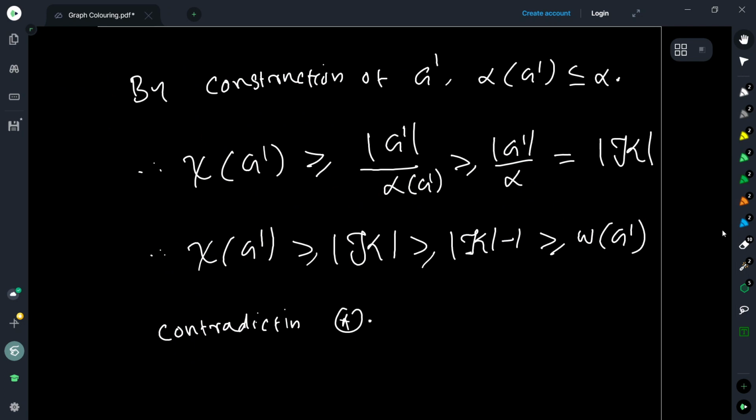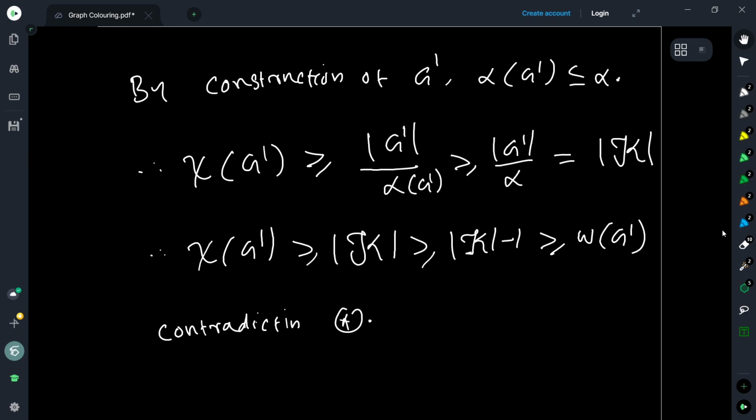Okay, but now the chromatic number of G dash, we showed that it is greater than or equal to order of script K, right? But we showed that the clique number is less than or equal to order of script K minus 1, and therefore the chromatic number of G dash is greater than or equal to omega of G dash, right?